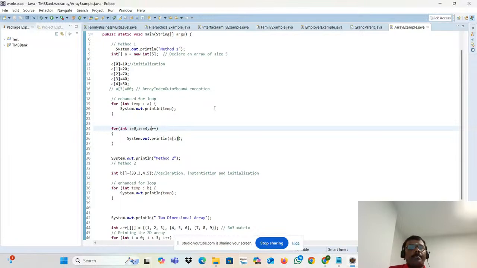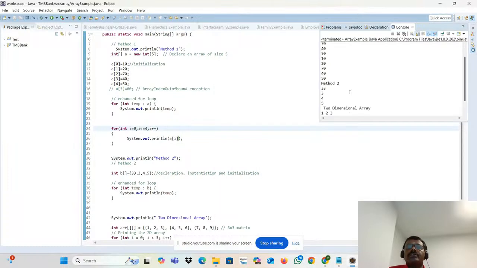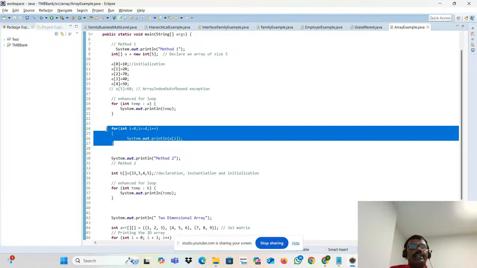So this is another way of getting the value. Let me run this program. See that these values are printed till 50, right? See that this is using the enhanced for loop. This is using the legacy for loop. Same way. So you can use this way or this way. Any other way we can use?